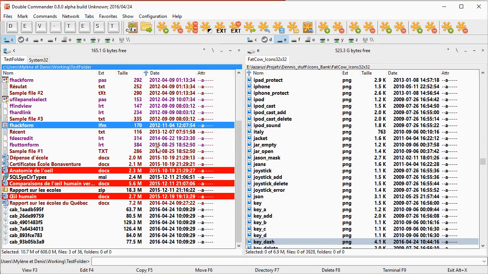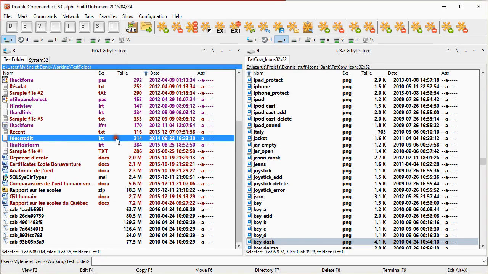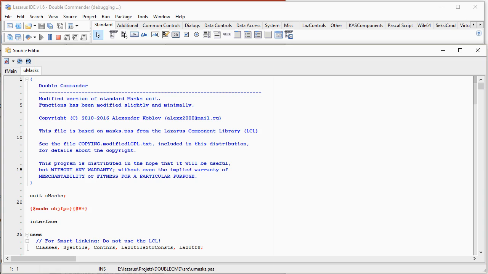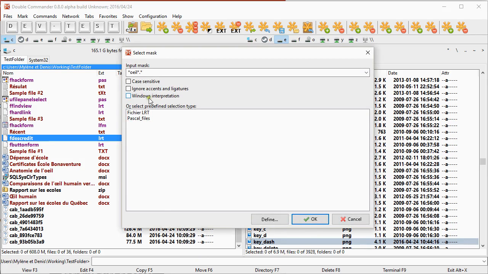So basically, these are things that I would suggest to add. Regarding the case sensitivity, it's not essential, but since I was playing in the mask unit, I thought it would be a good thing to add it since I was there.